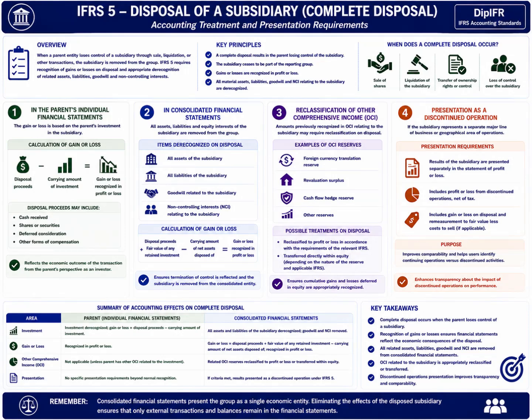Overall, IFRS 5 provides a structured framework for accounting for complete disposal of shares and subsidiaries within both individual and consolidated financial statements. By requiring derecognition of subsidiary assets, liabilities, goodwill, and non-controlling interests together with recognition of disposal gains or losses, the standard ensures faithful representation of changes in group ownership and control. The treatment of reserves and discontinued operations further enhances transparency and comparability within financial reporting.